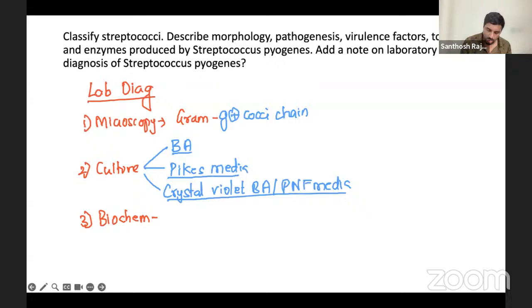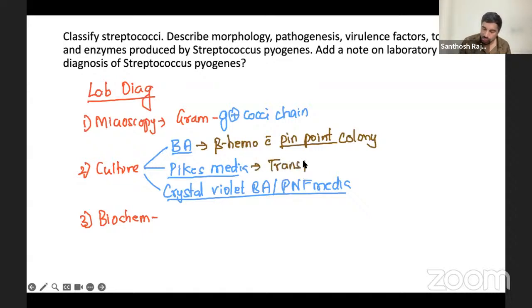Now how to explain here. In blood agar, you will see beta hemolysis, as we told, both group A and B, with pinpoint colonies. Remember, in Staphylococcus it was pinhead. Here it is pinpoint. Strep is like a pin point. Pike's media is basically a transport media, P for P, transport. Crystal violet and PNF are the selective media for Streptococcus pyogenes. These are the points you're going to write.